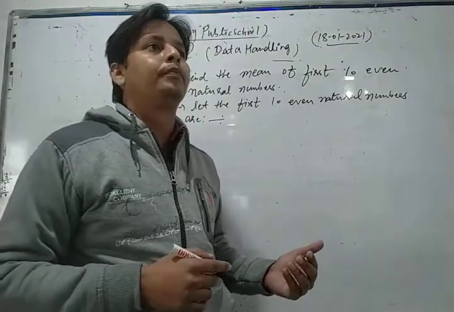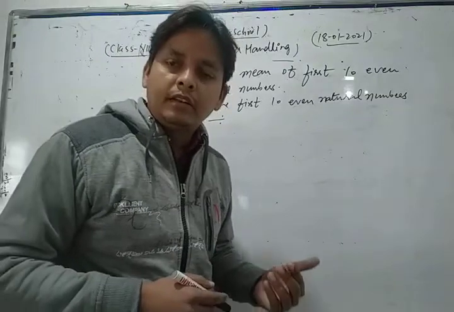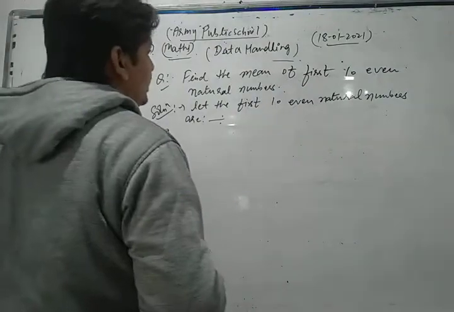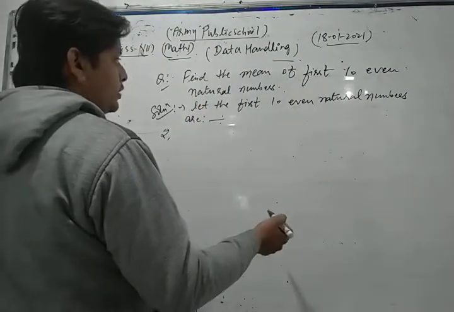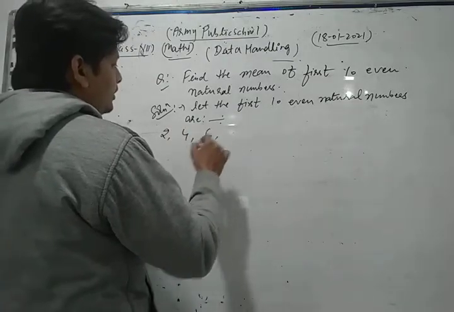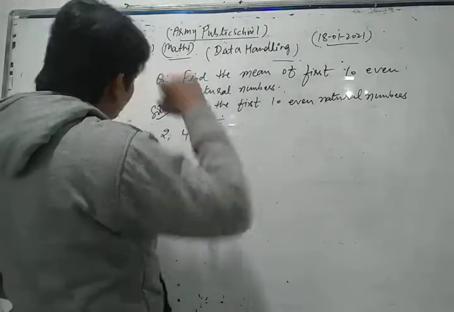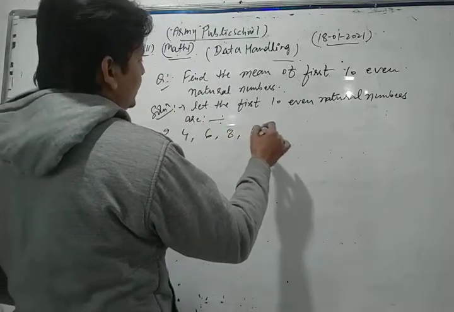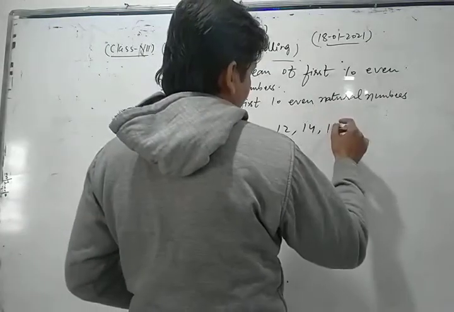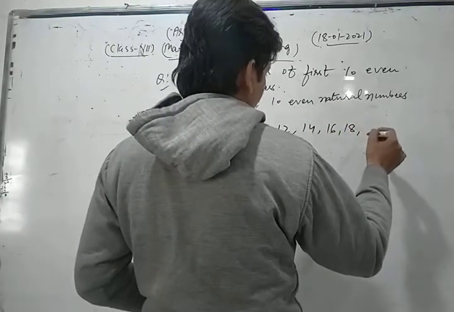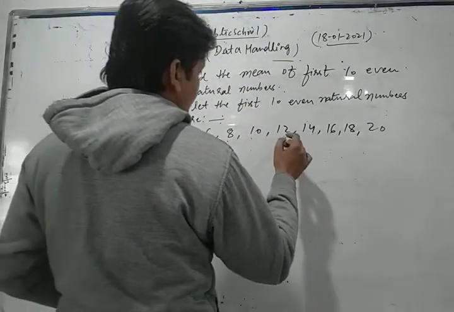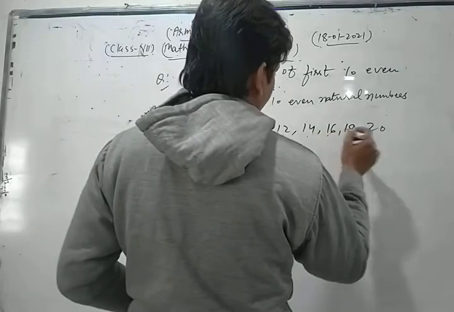Now the first even number is 2. Then we write the first 10 even natural numbers: 2, 4, 6, 8, 10, 12, 14, 16, 18, 20. Now let's count: 1, 2, 3, 4, 5, 6, 7, 8, 9, 10.